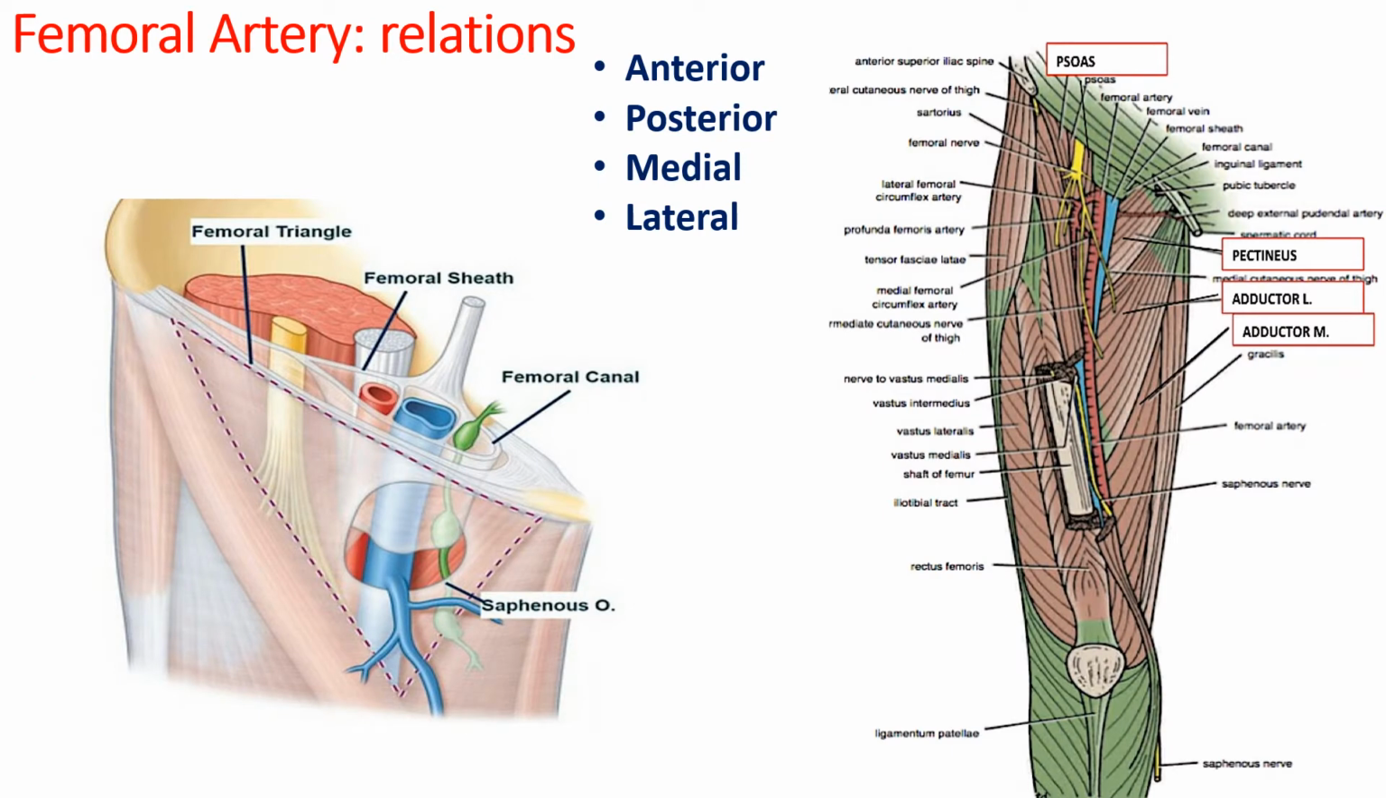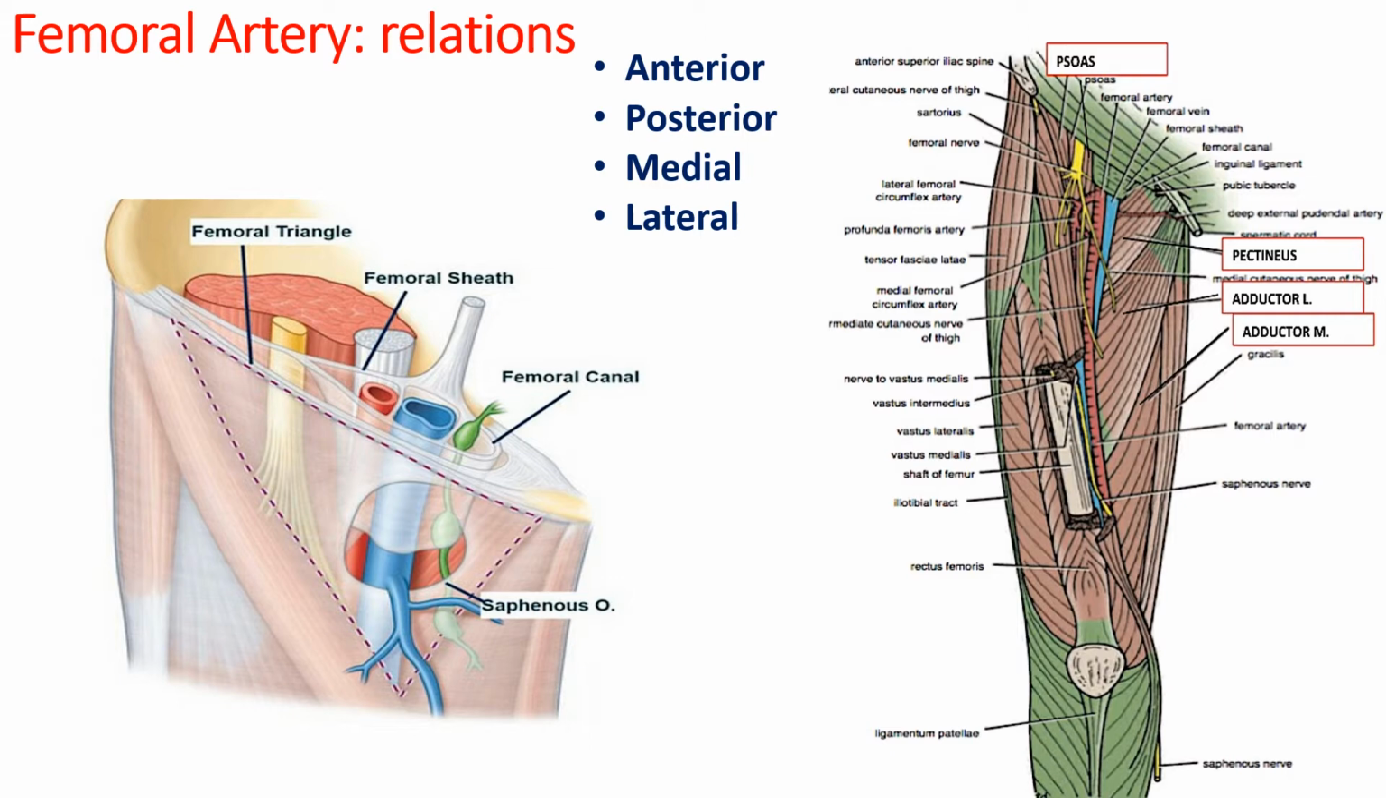Coming to the relations of the femoral artery. So what will be the anterior relations? Again, the layers: skin, superficial fascia, deep fascia, and then there will be the anterior wall of the femoral sheath. Then posterior relations, what will be that? The psoas major muscle, next the pectineus muscle, the adductor longus muscle, and the posterior wall of the femoral sheath. Within the adductor canal, its posterior relation has the adductor magnus muscle.